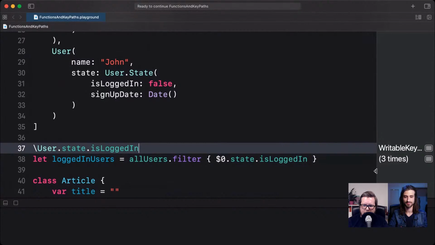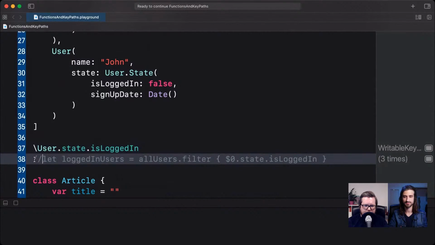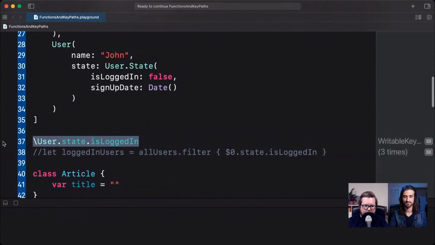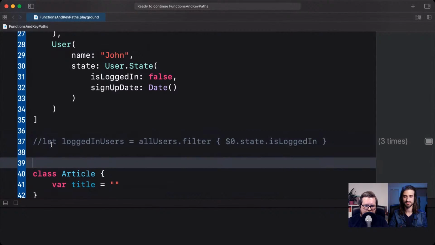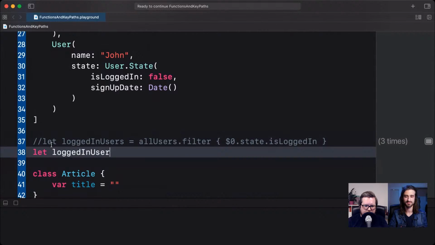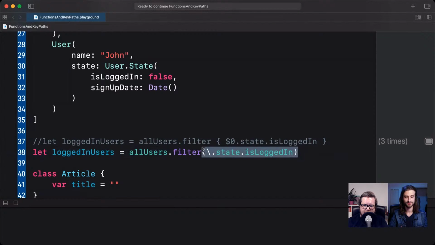And that's really great, because what that enables us to do is comment out this code here. We can remove this for now. And instead say, let loggedInUsers equals allUsers.filter(\.state.isLoggedIn), and now you can see we have state and we have isLoggedIn, and these two things are completely the same. They're functionally equivalent, but if you prefer the syntax, I think it looks much cleaner, and it gives this lightweight feel to the call, I think.